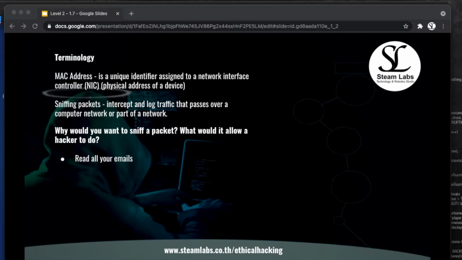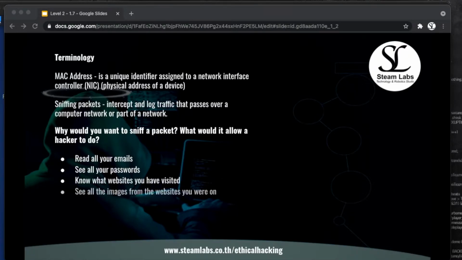One of the things is that it would allow a hacker to potentially read your emails if they can decrypt the data. It could allow a hacker to see your passwords. It could allow a hacker to see what websites you're visiting, and this is quite easy if the website people are accessing is not using HTTPS. We would be able to see what websites people are accessing and what data has been sent for a website without any decryption key. It would allow us to see images from the website you were on, and the next one, capture account information like bank, credit card info, and so on.